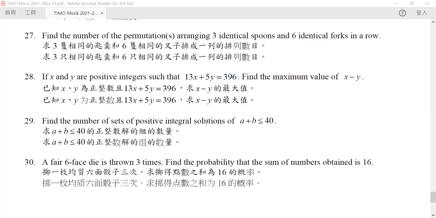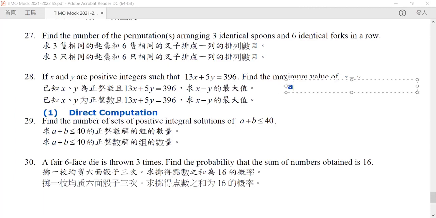Find the number of sets of positive integral solutions of a plus b is equal to 40. Now again, this one is simple. You can simply try to list them all out. We introduced two methods. One is direct computation. Now again, this doesn't take much time.